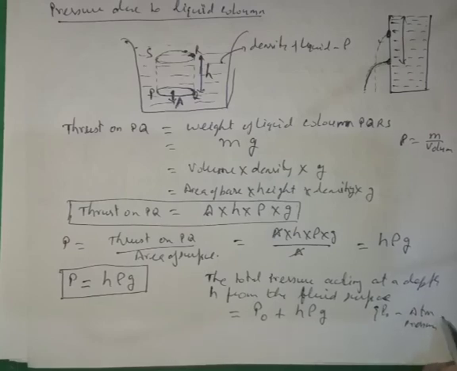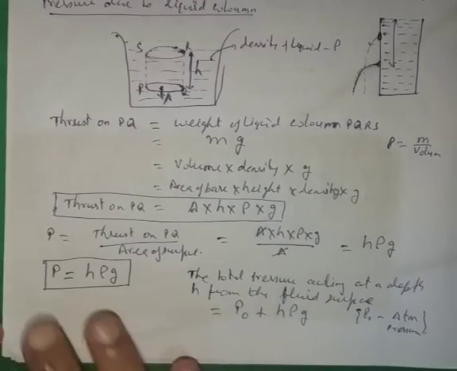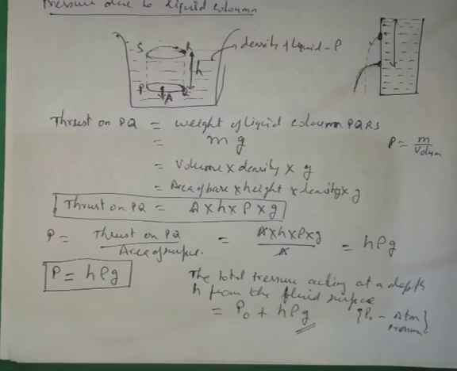So if we take into account the atmospheric pressure, the total pressure is P naught plus h rho g.